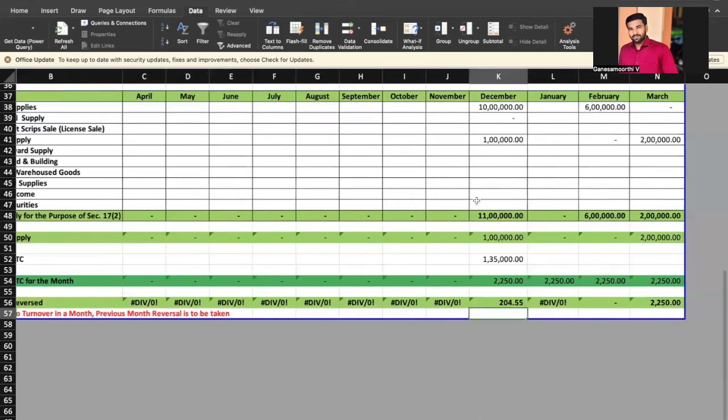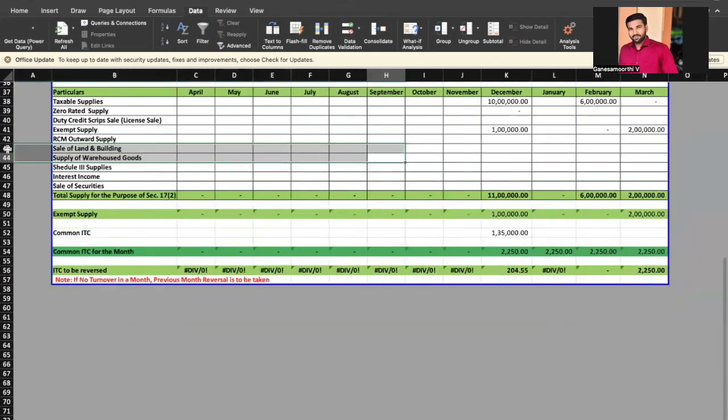For example, in the month of January, there is no outward supply. Then for the reversal, we have to take the previous month's figures. So the same reversal will be applied here. It is given in the notes. For example, if there is no exempt supply in a month, then reversal is not required. If there is no taxable supply in a month, then the whole amount should be reversed. We may claim ITC in the month of purchase itself.